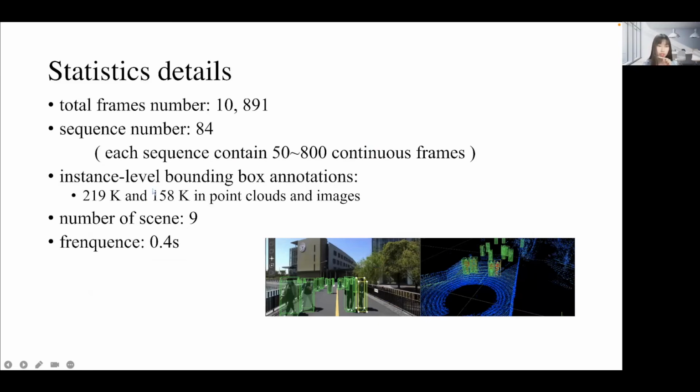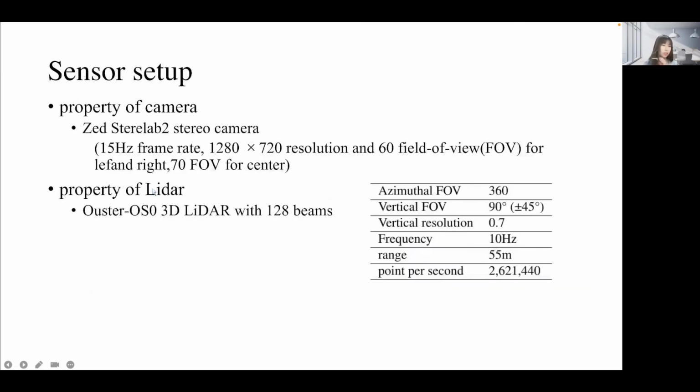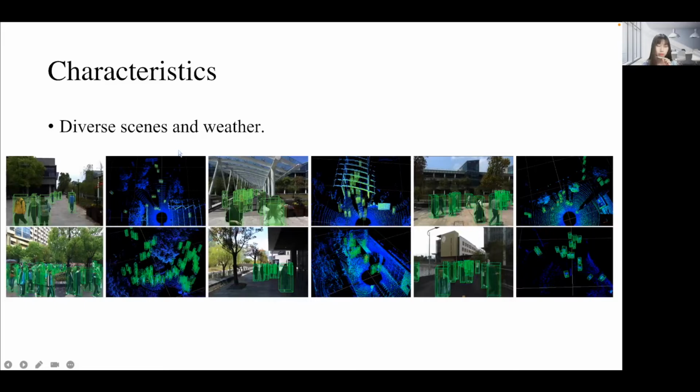These are our statistics details and our sensor setup. For more details, they can be read in our paper. Our dataset has three properties. First, diversity in weather, as shown in these figures. The first row shows some clear weather, and the second row shows cloudy and rainy conditions.